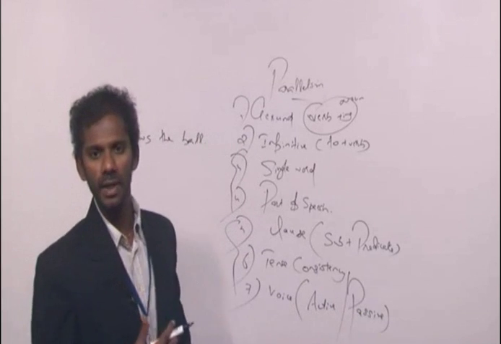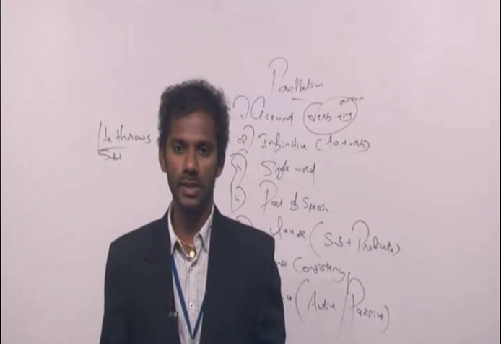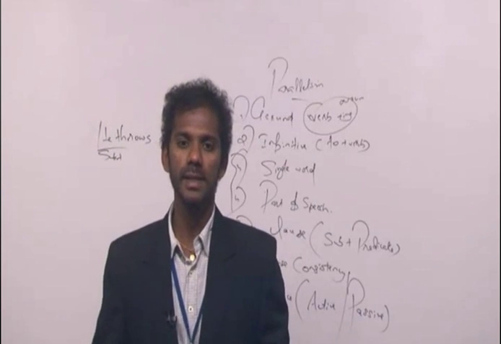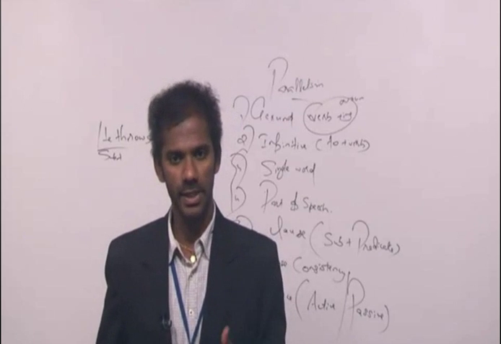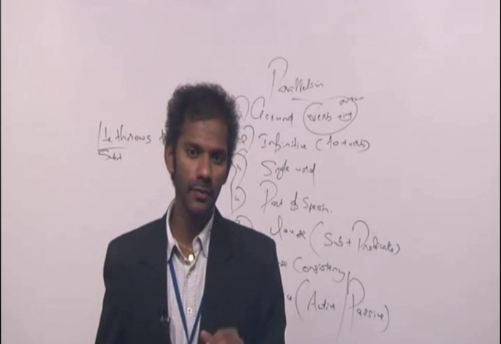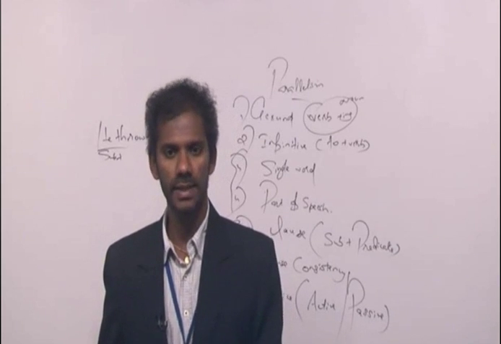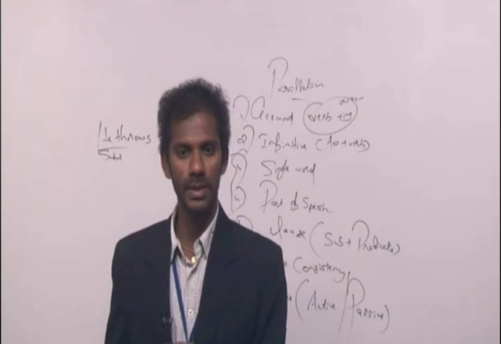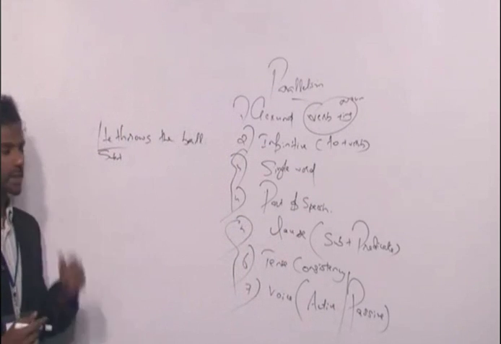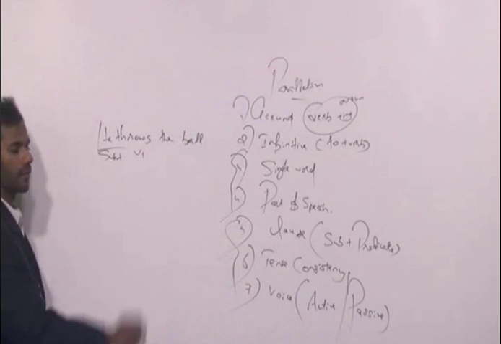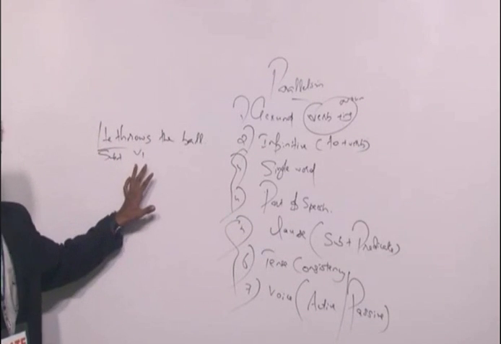Throws is V1 or V2 or V3? Throw and throws, both are V1. The only difference is, throw is plural, whereas throws is singular, as you know. Clear? What is the V2 of throw? Threw. V3 is thrown. It's like throw, threw, thrown. Clear? So subject is he, plus throws is the verb here, which is in the V1 form. That means this sentence is in the order subject plus V1.